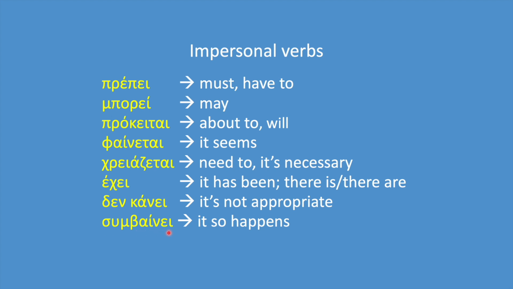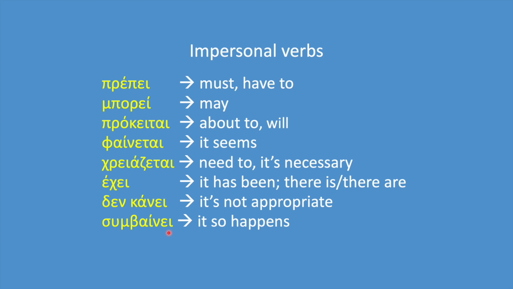συμβαίνει. Please have in mind that some impersonal verbs are not strictly impersonal. They are normal verbs that take a subject and can be conjugated like any other verb. For example, μπορεί is from the verb μπορώ, which means to be able to.